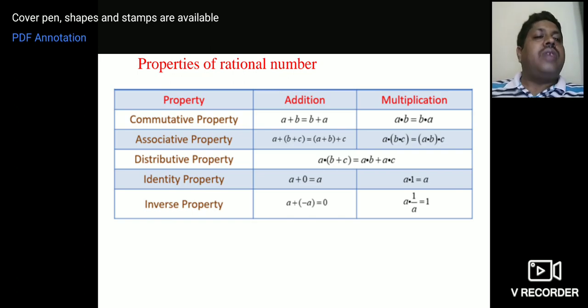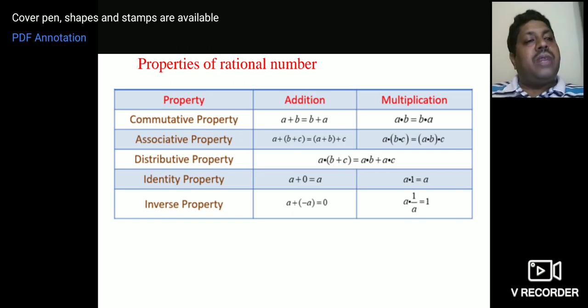So again, 1 plus 2 plus 3 is 6. For example, I will group 1 plus 2 on the left-hand side and 2 plus 3 on the right-hand side. If you group it differently, you will get the same answer. That property is called the associative property.